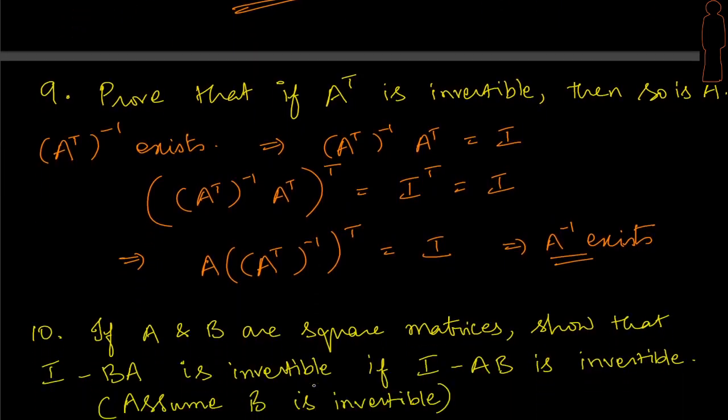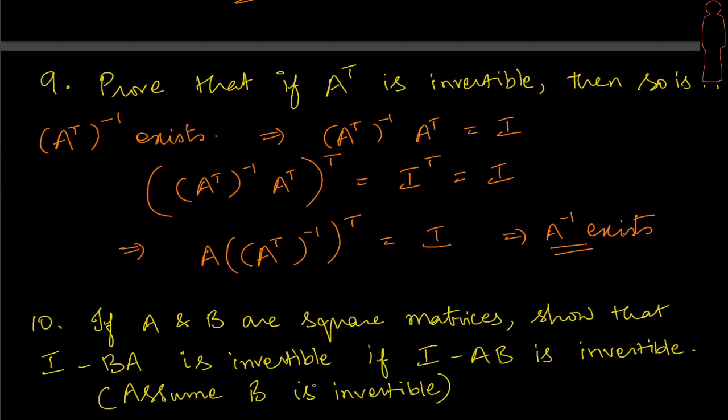Let's look at the next one. If A and B are square matrices, we have to show that I minus BA is invertible if I minus AB is invertible. So what is given? It's given to us that I minus AB is invertible. We need to prove that I minus BA is invertible. So there is a fact that we will also have to assume, that B is invertible.